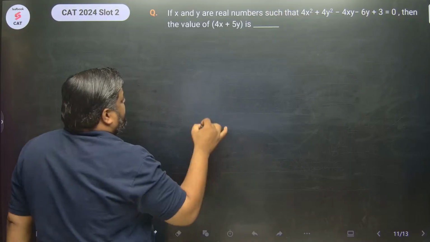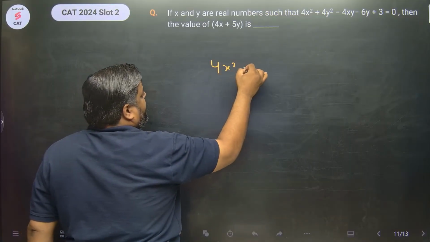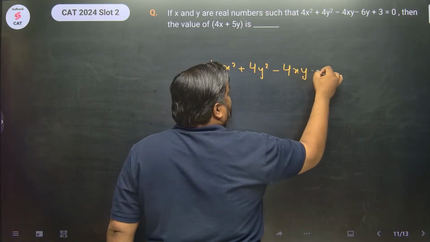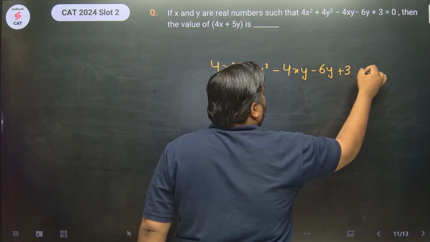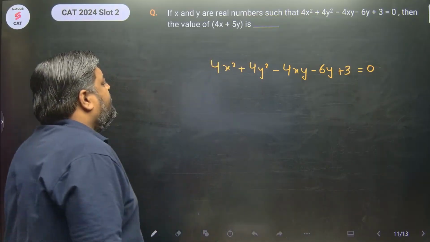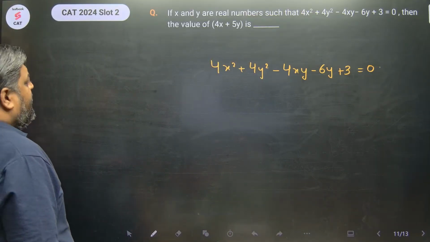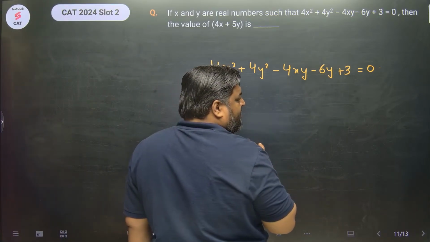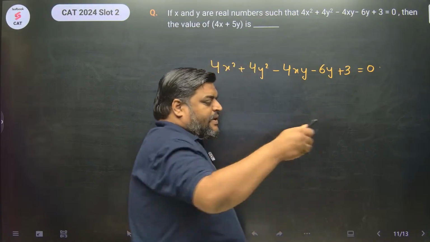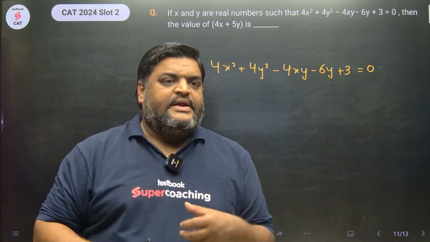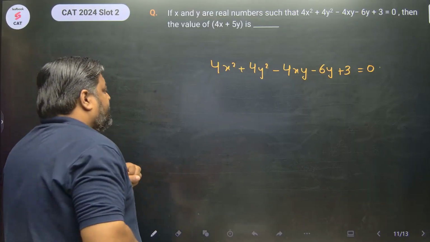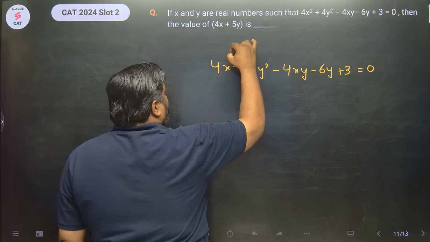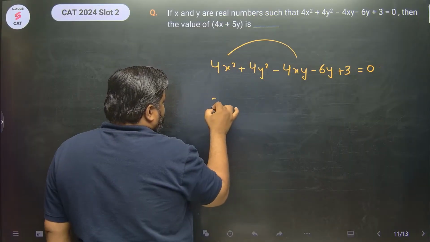Let's try to find out. Let's try to write the question first. 4x square plus 4y square minus 4xy minus 6y plus 3 equals 0 we have. अच्छा, there is a unique term over here, 4xy. इसका मतलब क्या है? एक जो स्क्वायर होगा उसमें x और y दोनों होगा, राइट? एक ऐसा स्क्वायर आएगा जिसमें x और y दोनों होगा. तो लेट्स रीस्ट्रक्चर इट. हम लोग क्या करते हैं? We will focus on these two first. So this can be written as 2x whole square